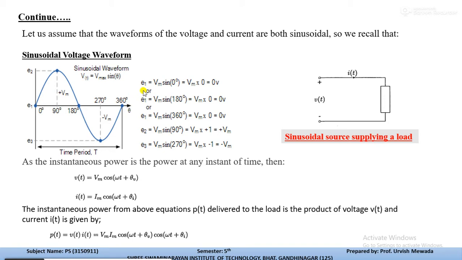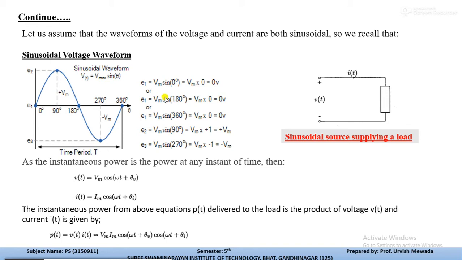E1, meaning EMF 1, at 0 degree is Vm into sin 0, which is 0. Again at 180 it is 0, at 360 it is 0, but at 90 degree it is positive Vm, and at 270 degree it is minus Vm.